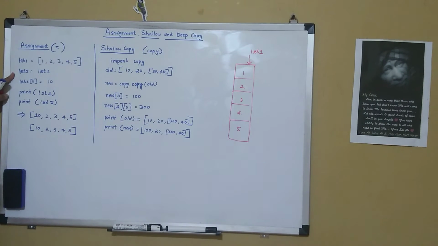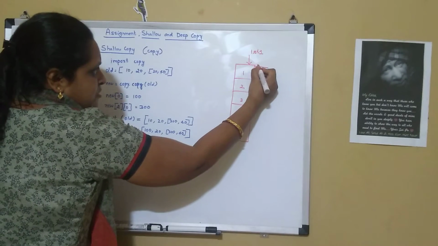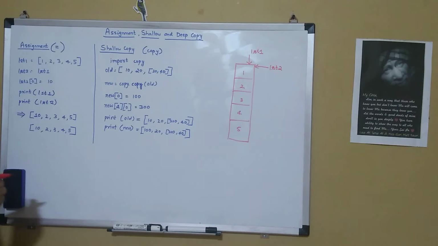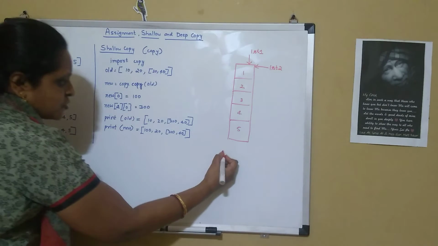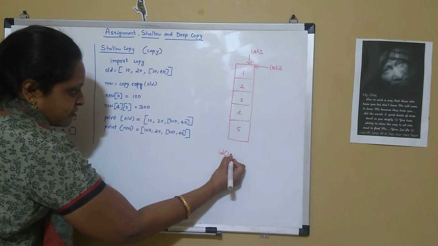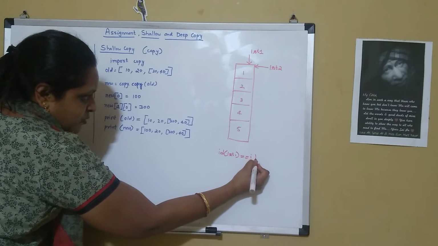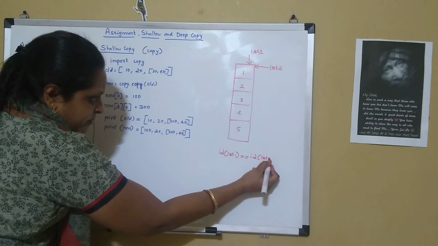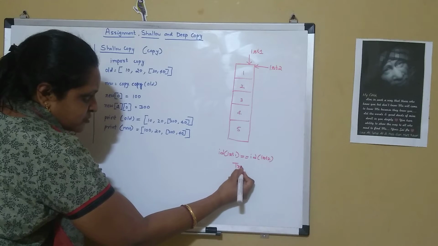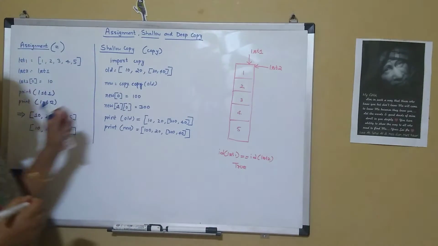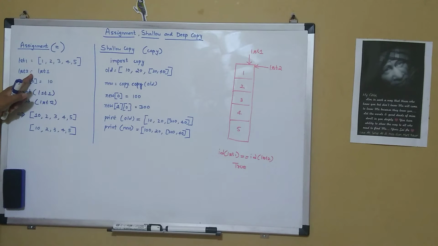Now if I say LST2 is equal to LST1, then LST2 will also point to the same memory location where LST1 is pointing. So if I check ID of LST1 is equal to ID of LST2, then the Python interpreter gives True, because they both point to the same memory location when we give an assignment operator.